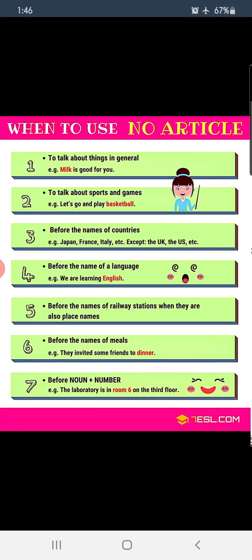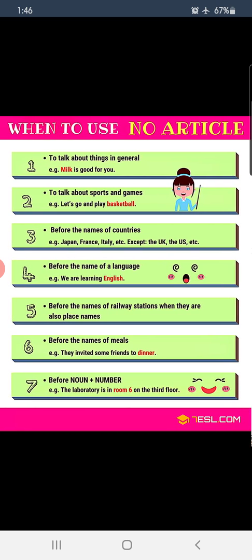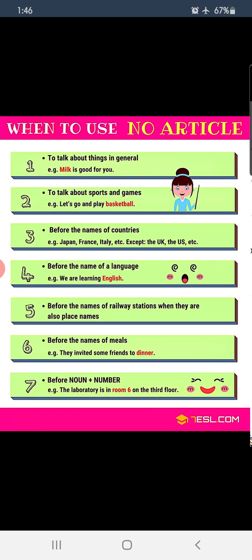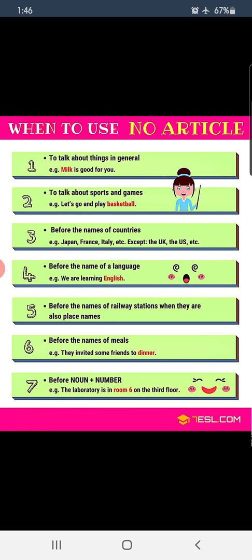Before the name of a language, like we are learning English, we are learning Spanish, we are learning French, okay, we will not say we are learning the English, we are learning the Spanish. This is sounding also so incorrect, right? Okay, let's see the fifth rule.